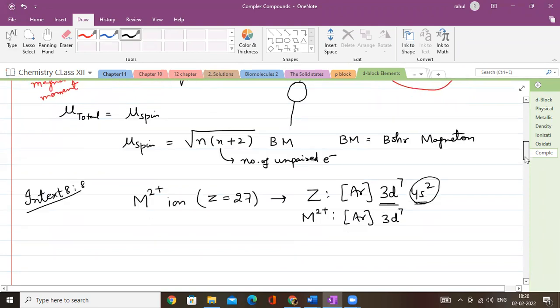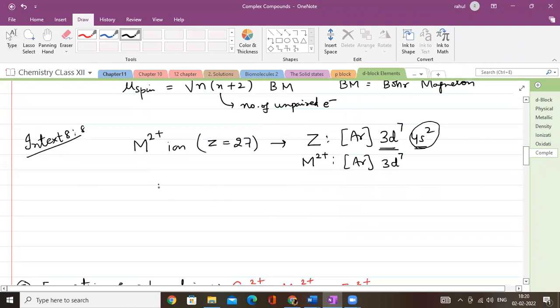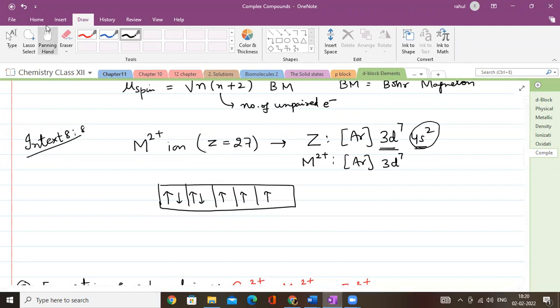So if I'll try to put 3d7, this is the d subshell. D subshell के अंदर we have done that there are 5 orbitals. 5 ऑर्बिटल में अगर 7 इलेक्ट्रॉन्स रखेंगे, 1 2 3 4 5 6 and 7. Now there are 3 unpaired electrons. So the value of n is 3.